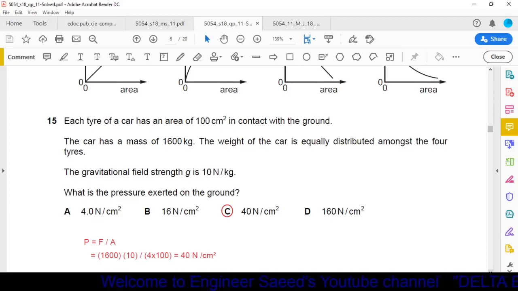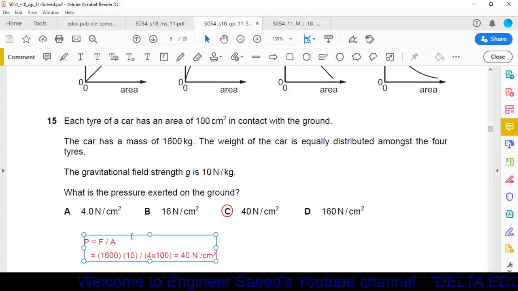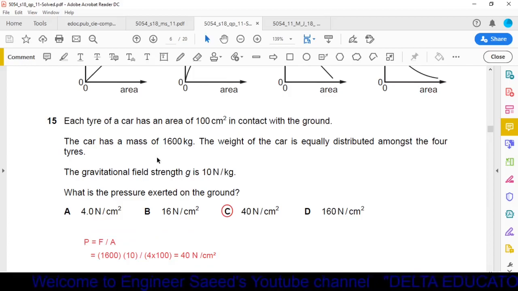Here we have to calculate the pressure. We have just studied that pressure is given as force over area. Now here force is the weight of the car. Weight is the product of mass and gravitational field strength, so force is equal to W and W is equal to M into G. Now M is 1600 and G is 10. So force or weight will be equal to 1600 multiplied by 10.